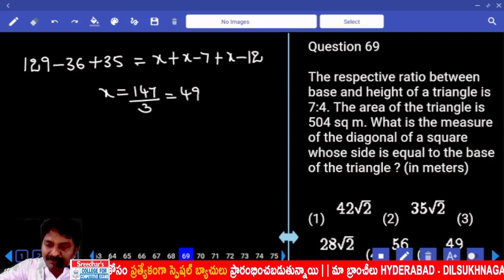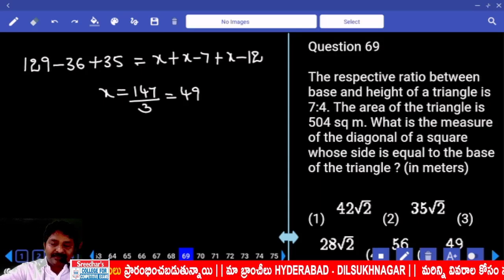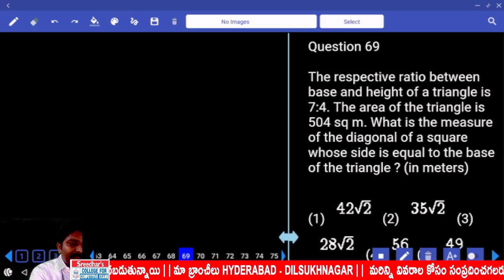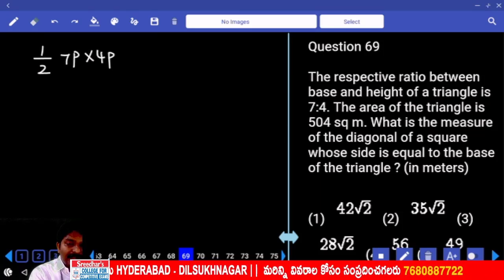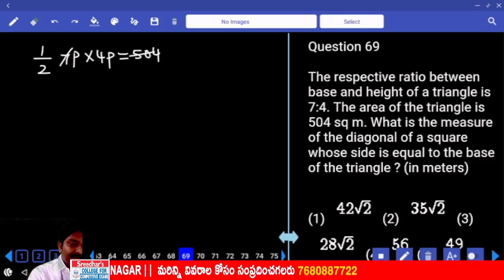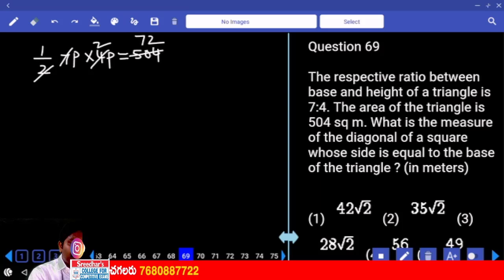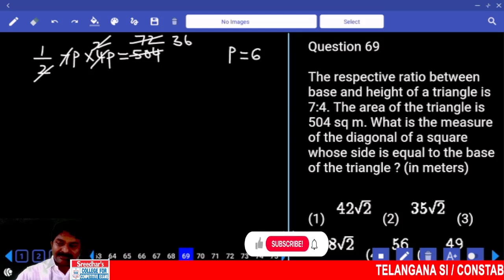The respective ratio between the base and height of a triangle is 7:4. The area of the triangle is 504. Area of the triangle is half base into height, which is equal to 504. 7 times 4, 2 times. 2 how many times? 2 times. P square is equal to 6 square. P is equal to 6.